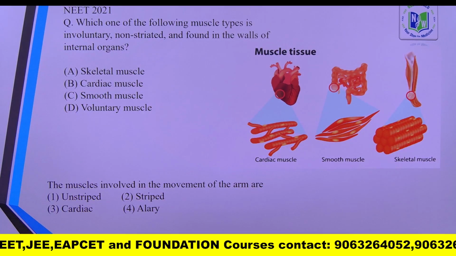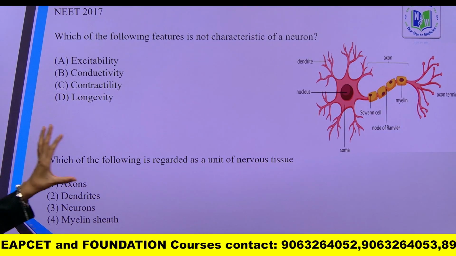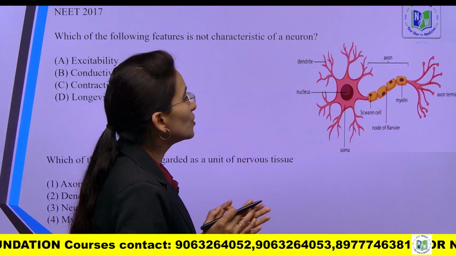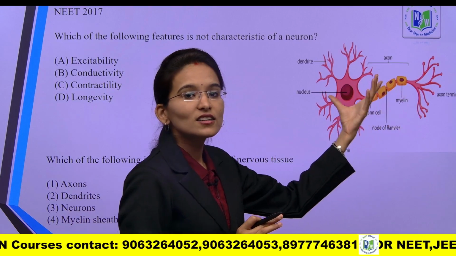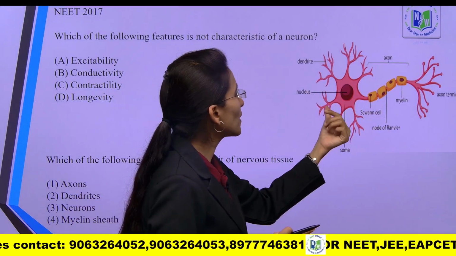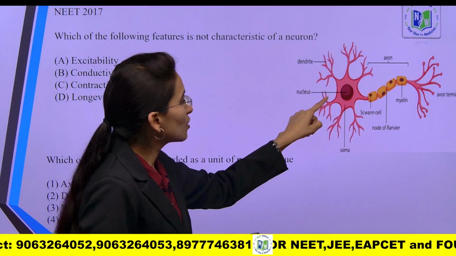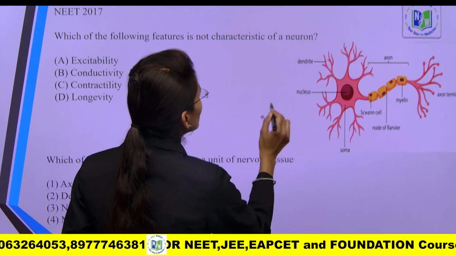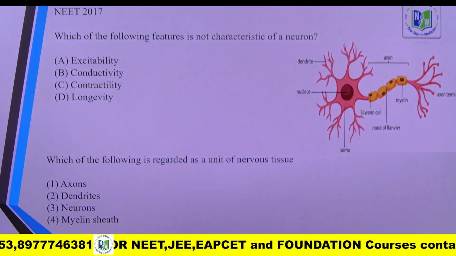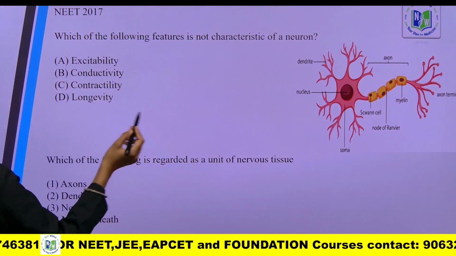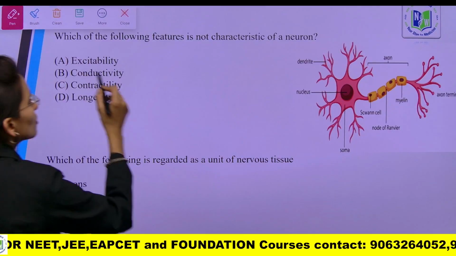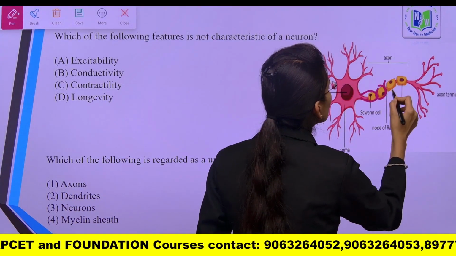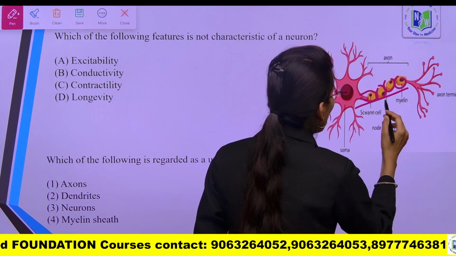Next question is related to nervous tissue. Which of the following features is not a characteristic of the neuron? See, this is the structure of the neuron. These are the branches which arise from the region of the cyton. These are called dendrites, and this is the nucleus. The central region is also called cyton or soma. This long elongated continuation of the process is called the axon.